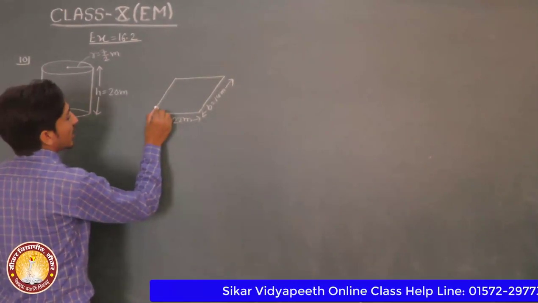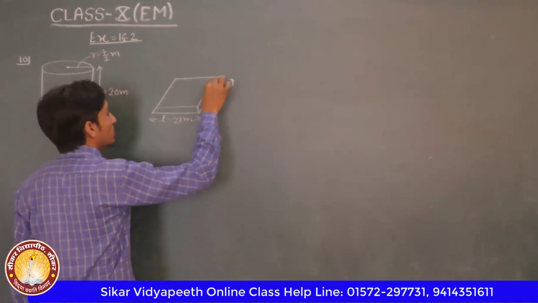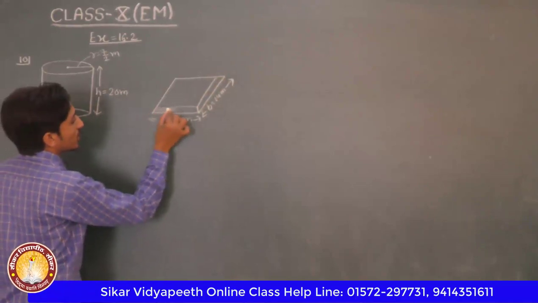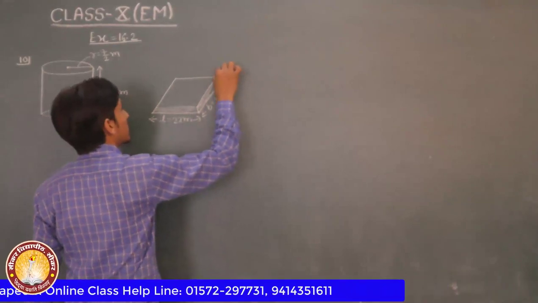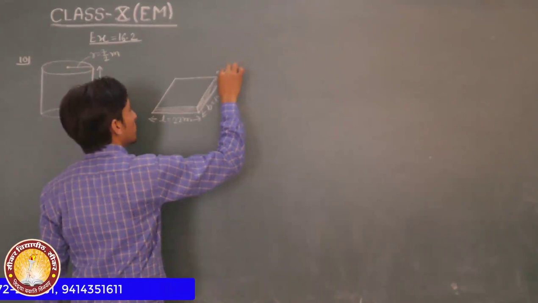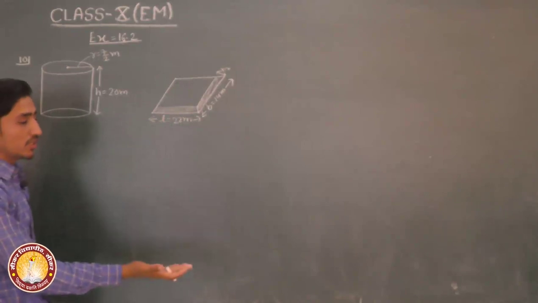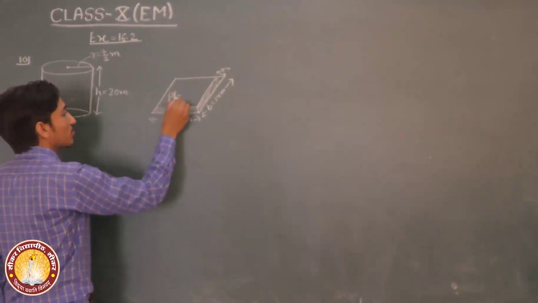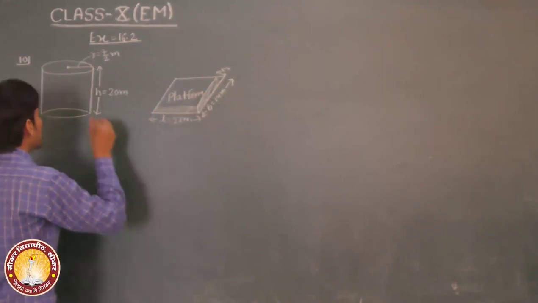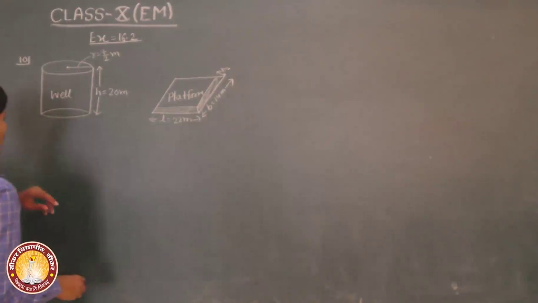Then when the soil is spread on this platform, its height increases. Now you can see that this platform has length given, breadth given, and if its height increases, then this shape becomes cuboid. Okay. Now we would find the height of the platform.